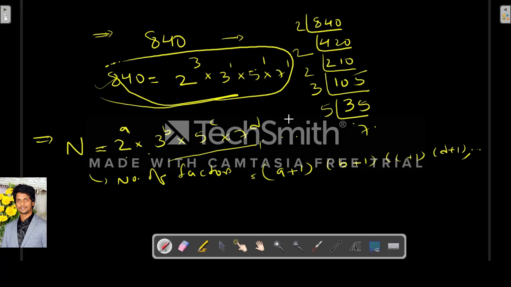If there is 11 power e, the next prime number is 11, right? If it is 11 power e, then we have to multiply with e plus 1 to find out the total number of factors. This is the total number of factors.